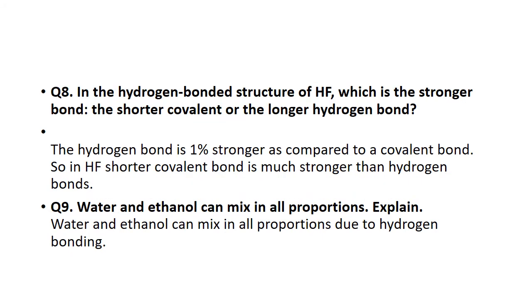In the hydrogen bond structure of HF, which is the stronger bond, the shorter covalent or the longer hydrogen bond? The hydrogen bond is longer, but it is not stronger than the covalent bond, because it is related to intermolecular forces, and it is not as strong as the covalent bond. So in HF, the shorter covalent bond is much stronger.